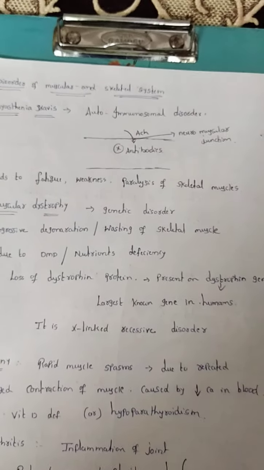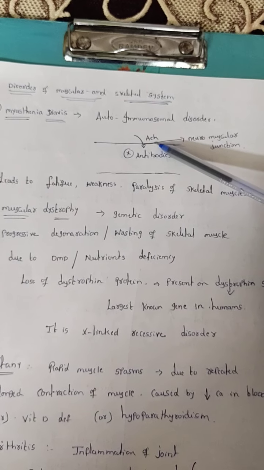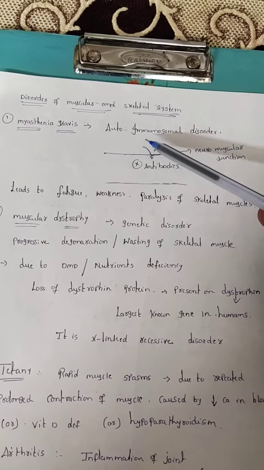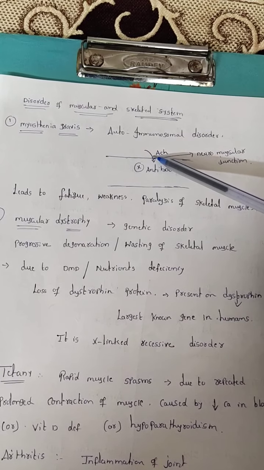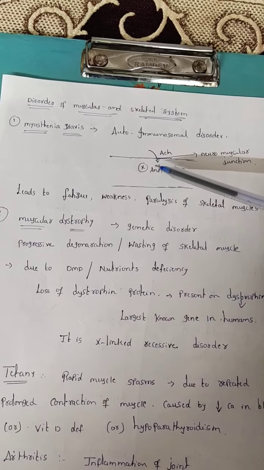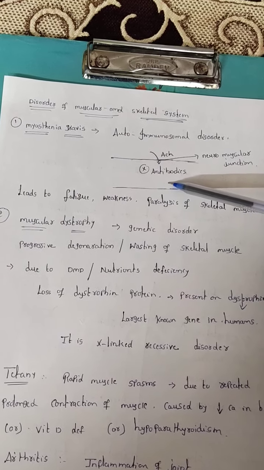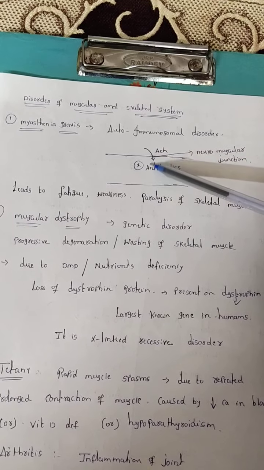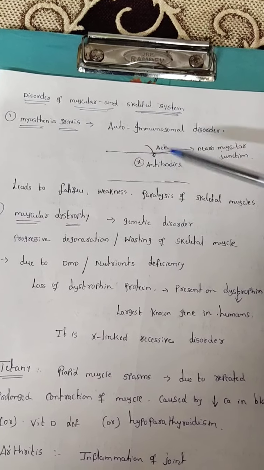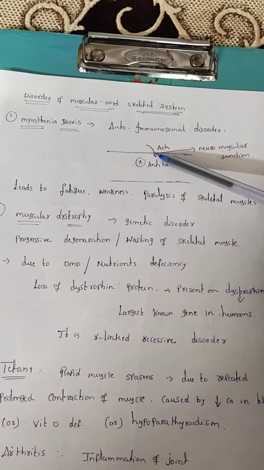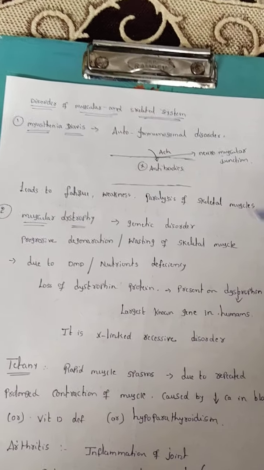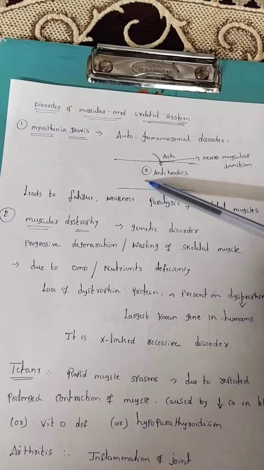Here, this is the sarcolemma and this is the neuromuscular junction. When the neurotransmitter touches the sarcolemma, inside the muscle fibers, our own antibodies can block the neurotransmitter receptor. When the receptor is blocked, the neurotransmitter is not able to enter inside.